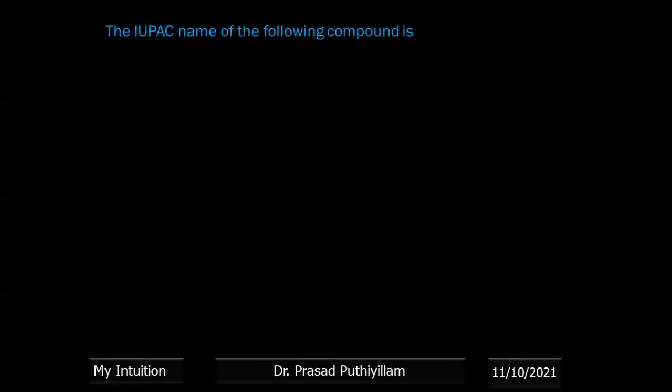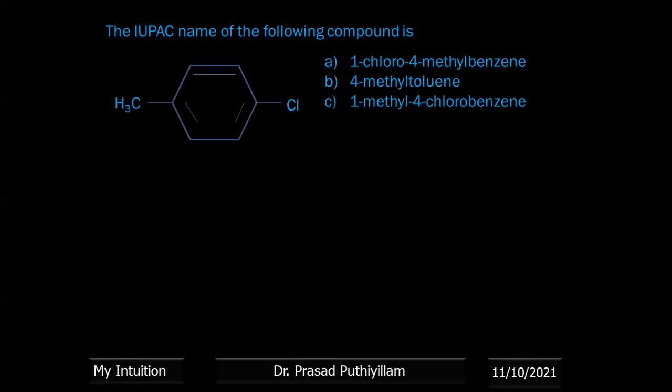Okay, question number 1. The IUPAC name of the following compound is. I'm giving the compound, not telling the name as such. Options I'll give: 1-chloro-4-methylbenzene, 4-methyltoluene, 1-methyl-4-chlorobenzene, 4-methylchlorobenzene.